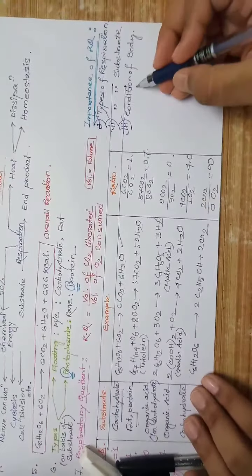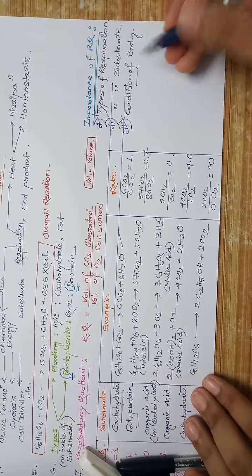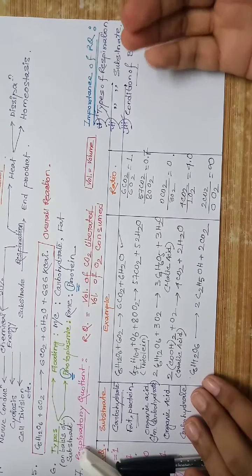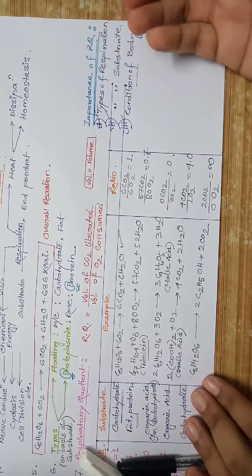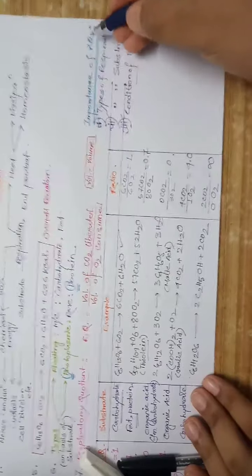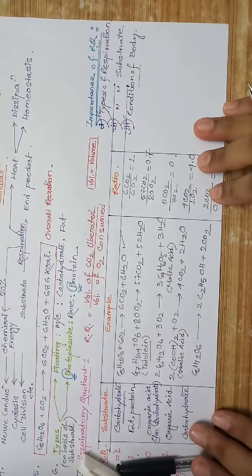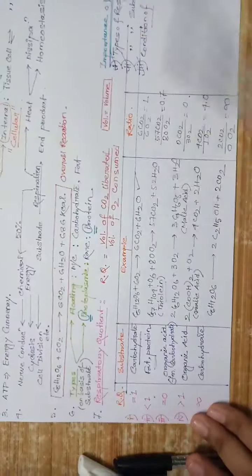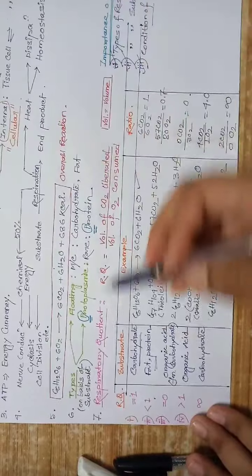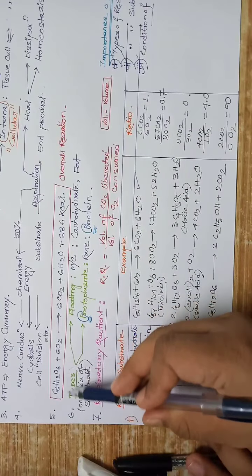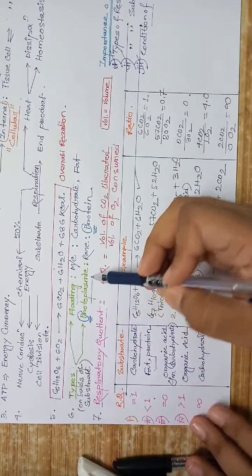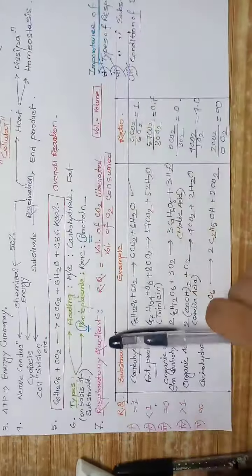So the condition of the body, which can be normal or starved, can be known from the RQ values. So the types of respiration on the basis of substrate can be protein and protoplasmic.